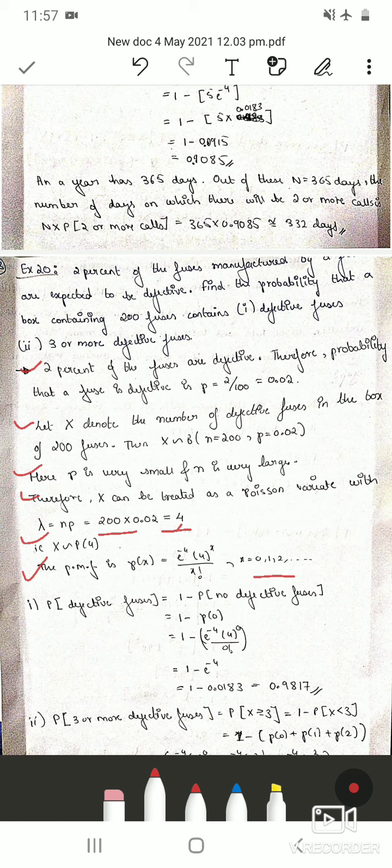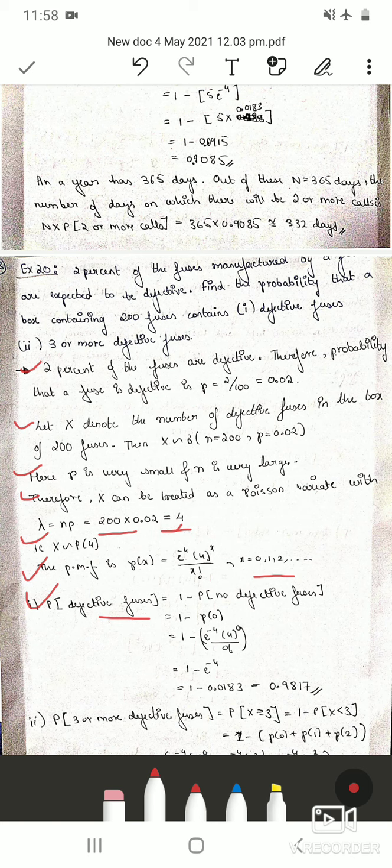So now they have asked to find the probability that there are defective fuses. Since we are taking Poisson distribution, always take the complement for such questions. We can't find out how many fuses are defective, therefore we will find it this way. If it was binomial distribution and n was 3, then we would have substituted 3 and simplified, but here this is Poisson, therefore we will find the probability of defective fuses by finding 1 minus the probability of no defective fuses. When the phrase is no defective fuses, it is understood that x is 0.